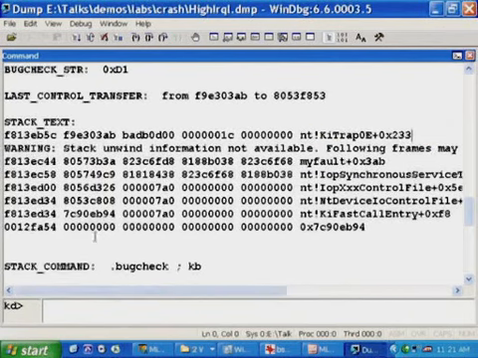Notice one thing here. Warning: Stack unwind information not available. The following frames may be wrong. This is a message the debugger prints out whenever it runs across a component on the stack for which it doesn't have symbols. We talked about stacks a little bit earlier, that if the symbol information is not present, the analysis engine has to make guesses about where the stack frames are. In this case, it's made some good guesses. MyFault uses standard calling conventions, no tricks, and the guesses then map directly to the stack frames.